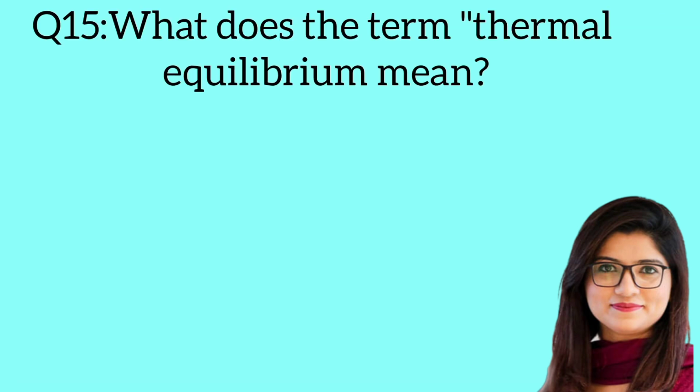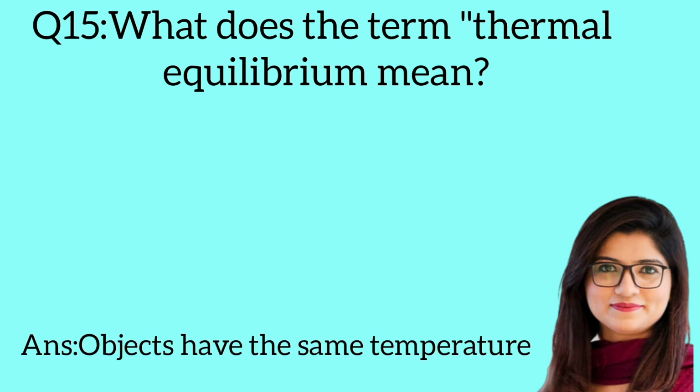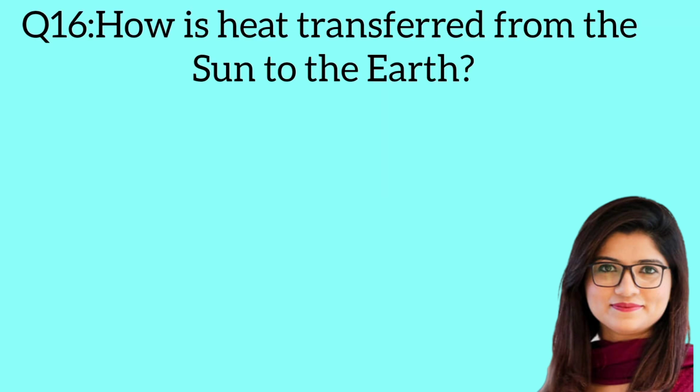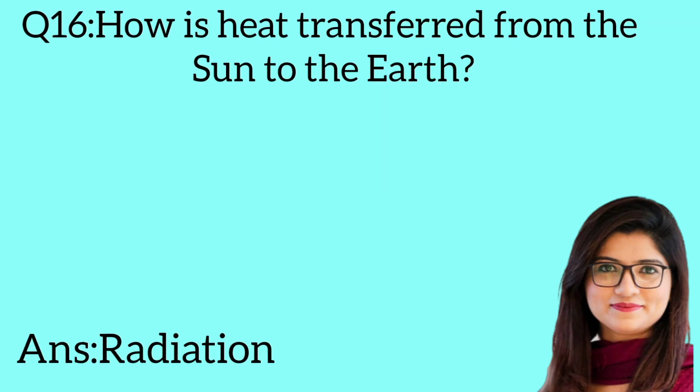Question 15. What does the term thermal equilibrium mean? Answer: objects have the same temperature. Question 16. How is heat transferred from the sun to the earth? Answer: radiation.